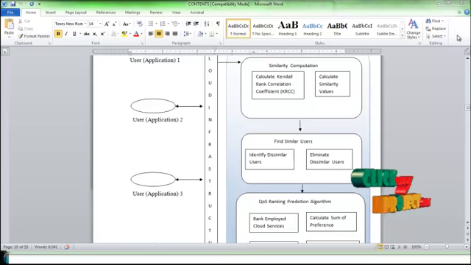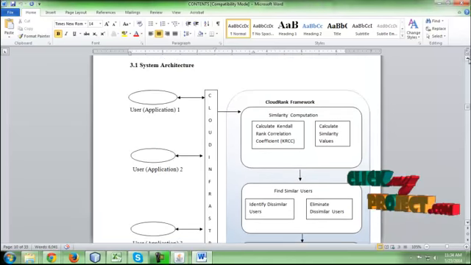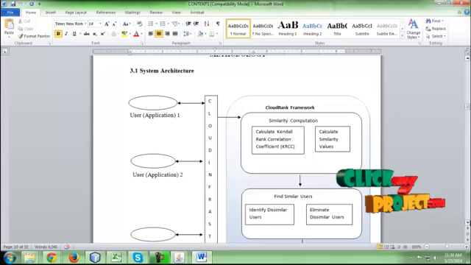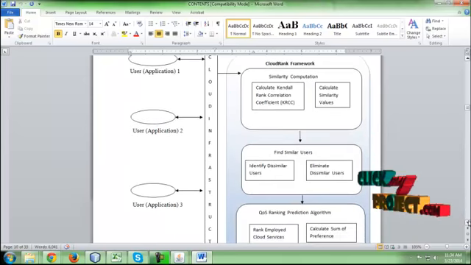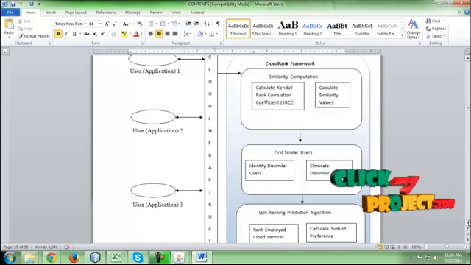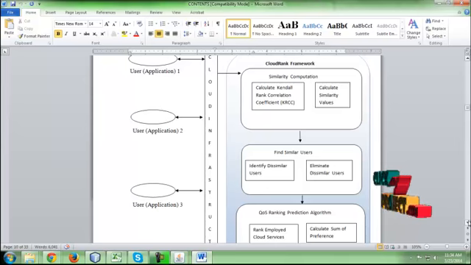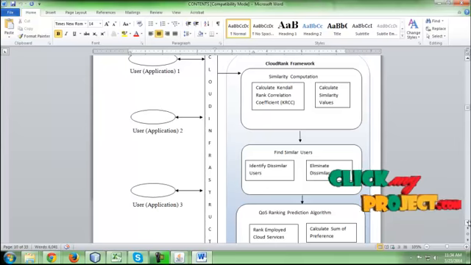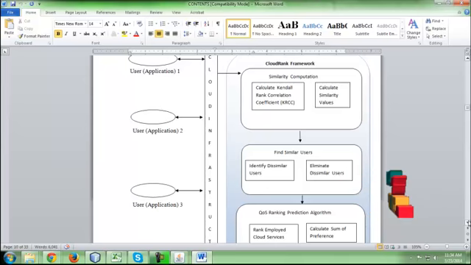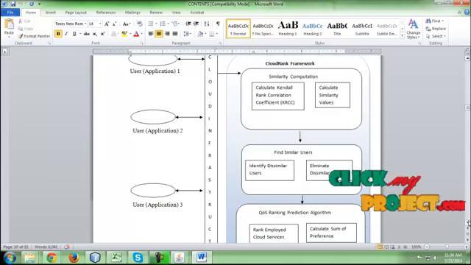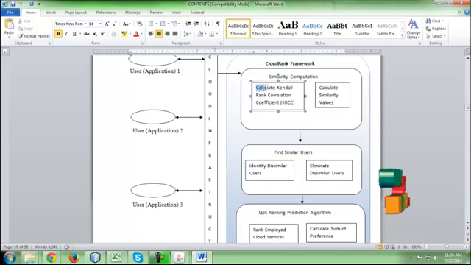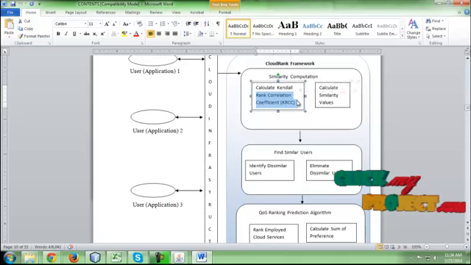Now we are going to discuss the data flow for the process. Here are the user's applications, present on the left side of the process. The intermediate is the cloud infrastructure, which is used to process each and every data from the user application and provide it to the cloud rank framework. First we need to calculate the rank correlation coefficient for each and every user. The rank correlation uses the value from the GridSim, and then the rank will be calculated for each user.